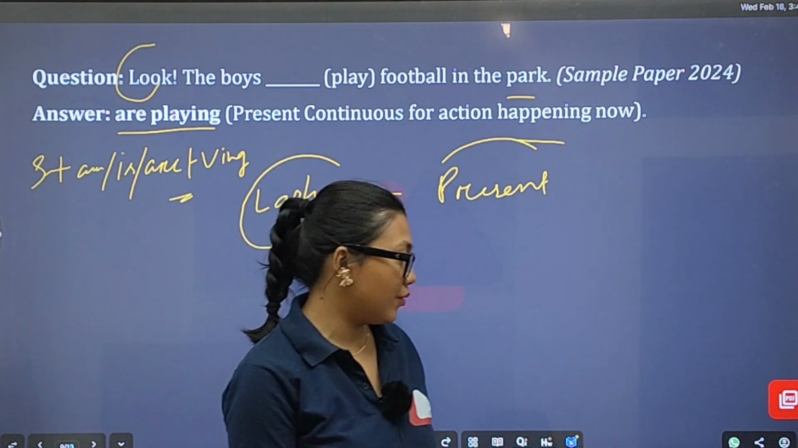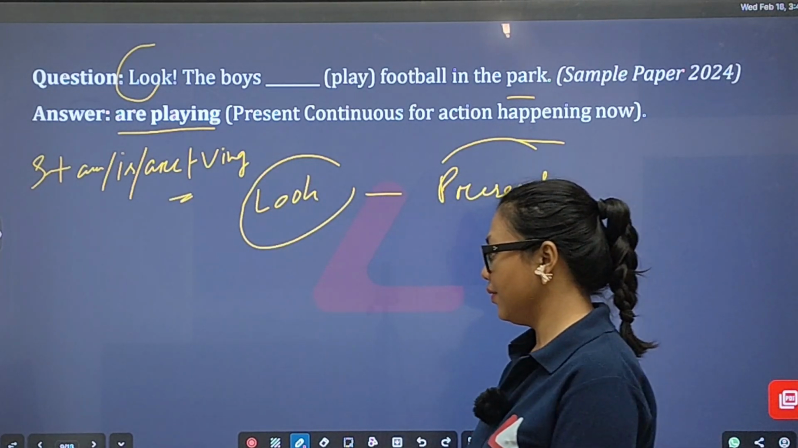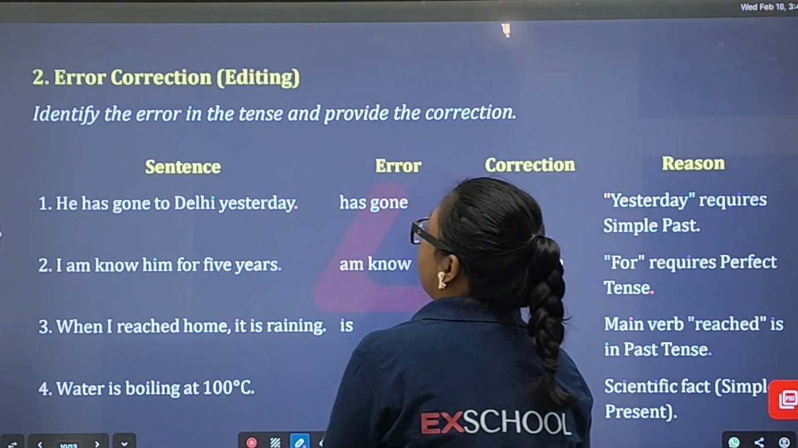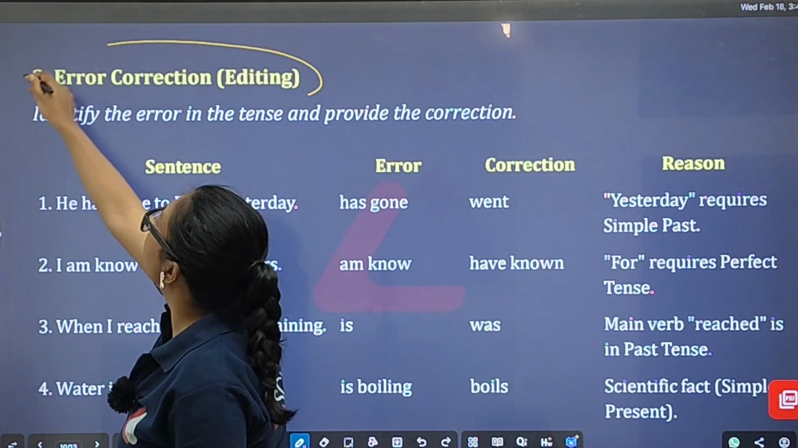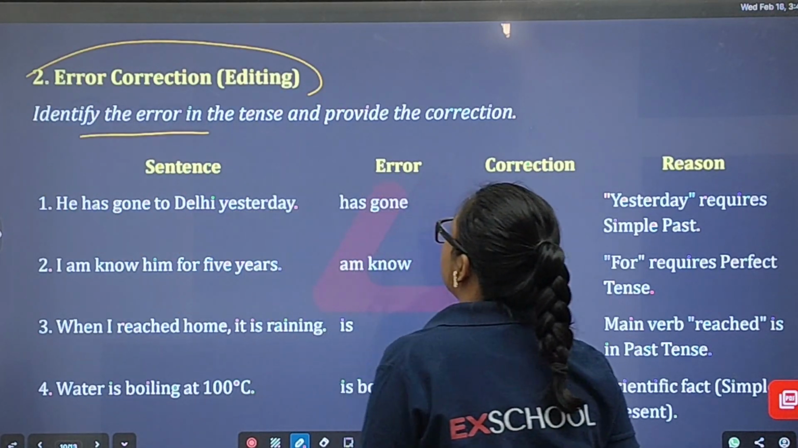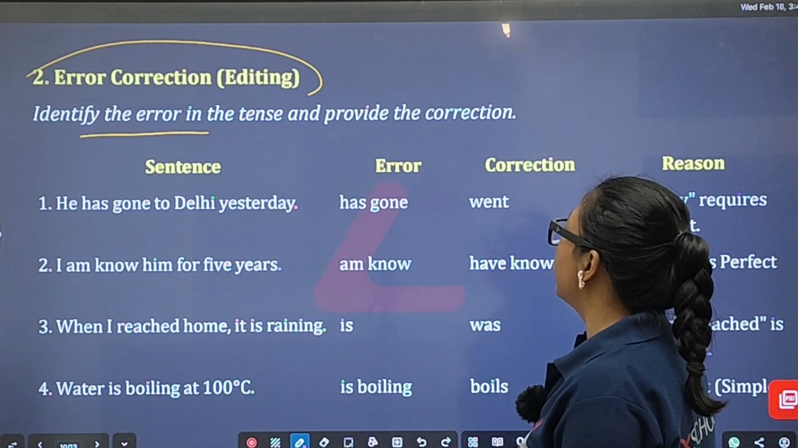Okay, I'm moving on to the next slide. I hope it's clear for you. Another one is error correction. You may get this error correction table in your exam. So identify the error in tense and provide the correction as well.